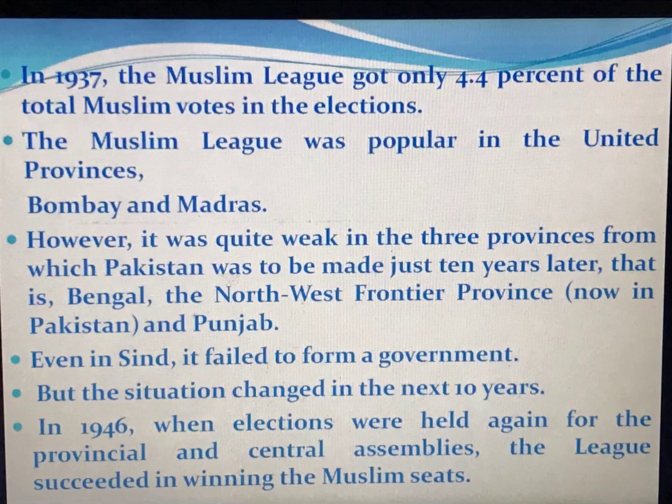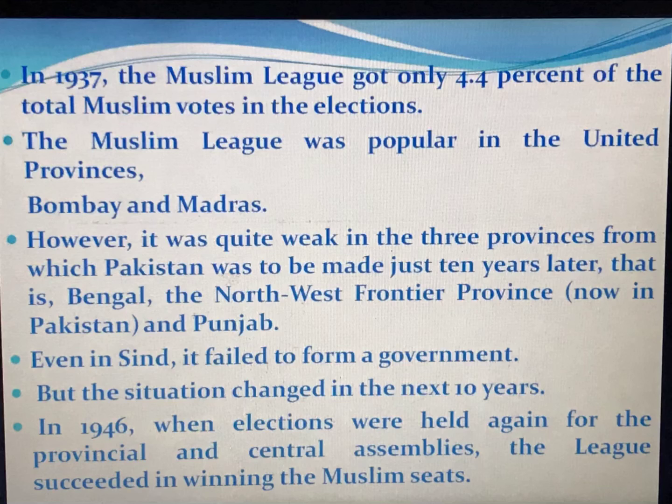The Muslim League was popular in the United Provinces, Bombay and Madras. However, it was quite weak in the three provinces from which Pakistan was to be made just 10 years later, that is Bengal, the Northwest Frontier Province, now in Pakistan, and Punjab.